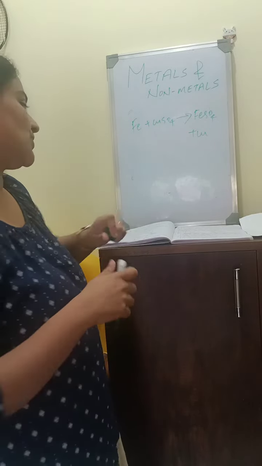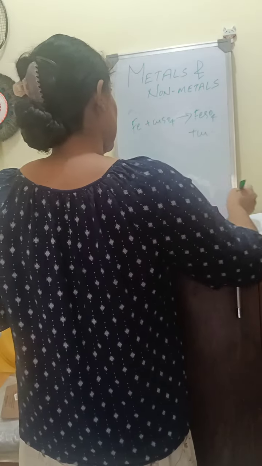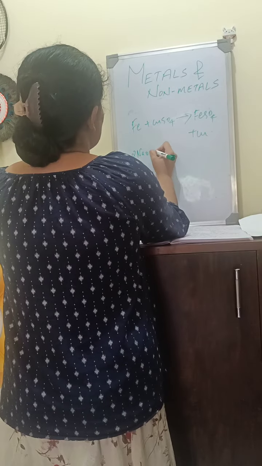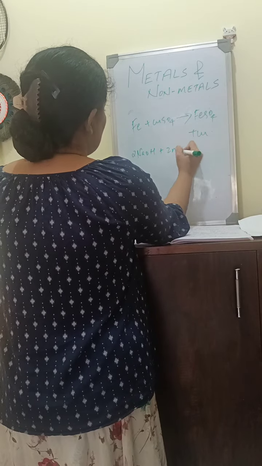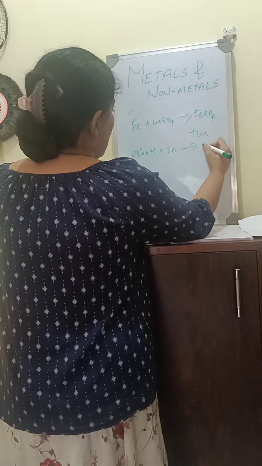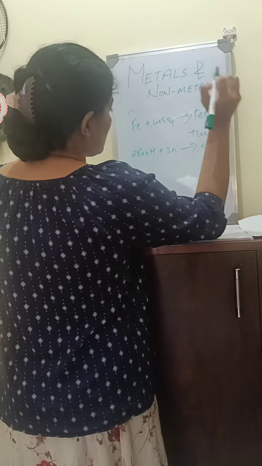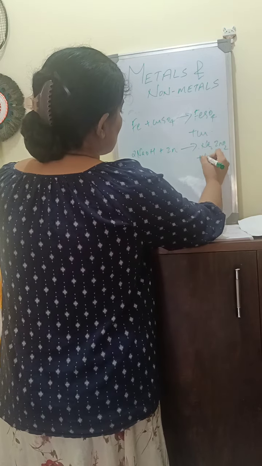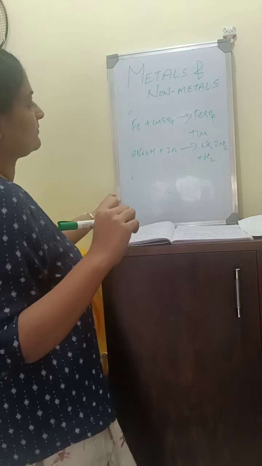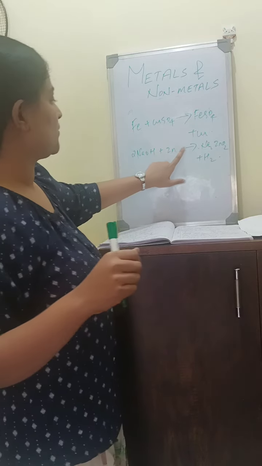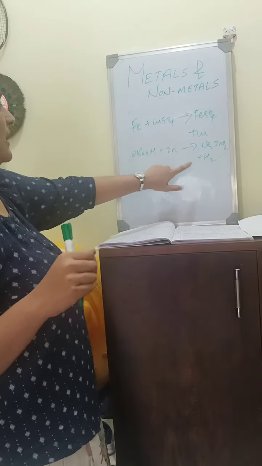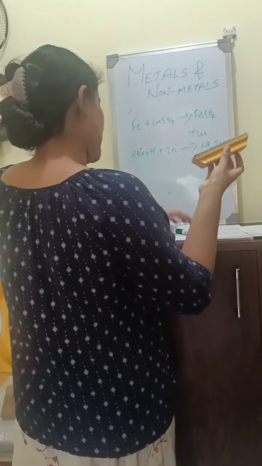For example, 2NaOH, sodium hydroxide, plus zinc metal gives Na2ZnO2, sodium zincate, plus H2. Hydrogen gas is the byproduct.